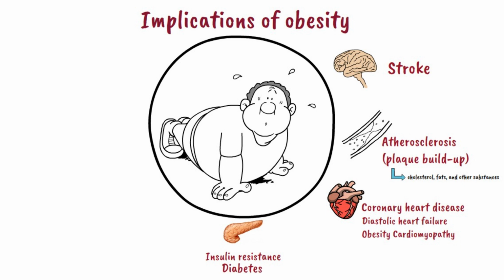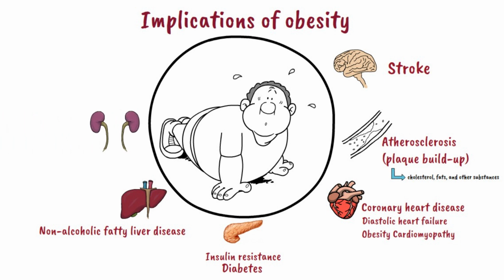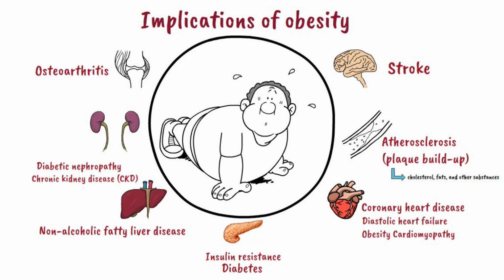Extra fat can also build up inside the liver, causing non-alcoholic fatty liver disease. Over time, if left untreated, the liver gets inflamed and damaged, leading to cirrhosis. High blood glucose level can damage the kidney as well, leading to diabetic nephropathy and, in the long term, chronic kidney disease. Being obese puts extra pressure on knees, leading to knee damage and inflammation, and thereby will result in osteoarthritis development. For those who are already diagnosed with osteoarthritis, obesity and overweight will increase the severity of symptoms and the progression of the disease.